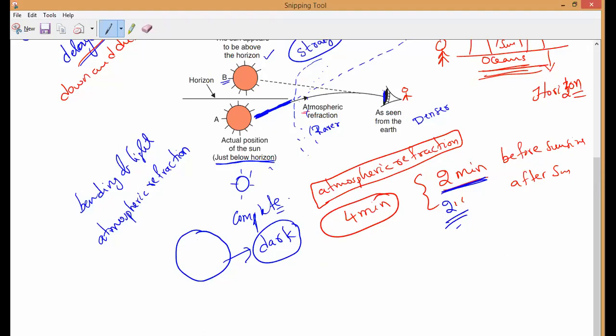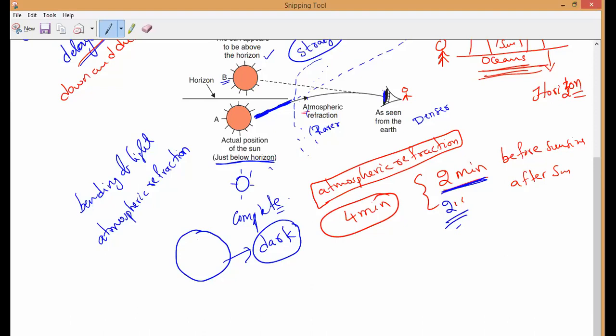Suppose there is no atmosphere, then the light will not reach the earth. Understand? The light would not reach the earth 2 minutes before and 2 minutes after the sunrise. So the daytime would be shortened by how many minutes? If there is no atmosphere, how many minutes is shortened?